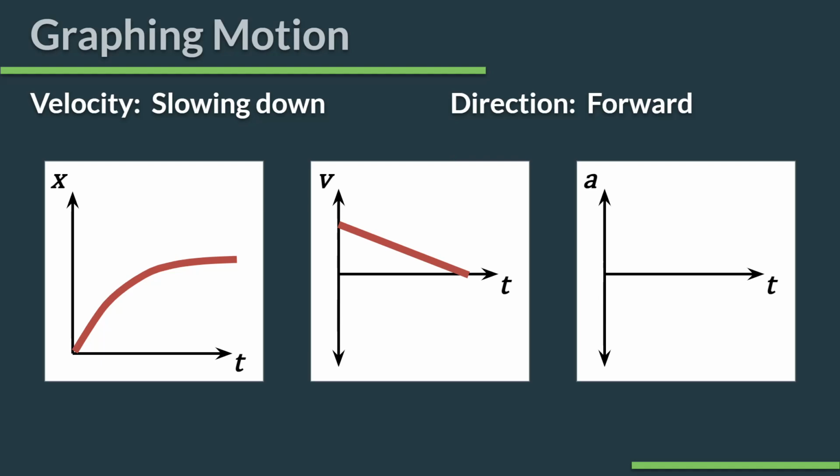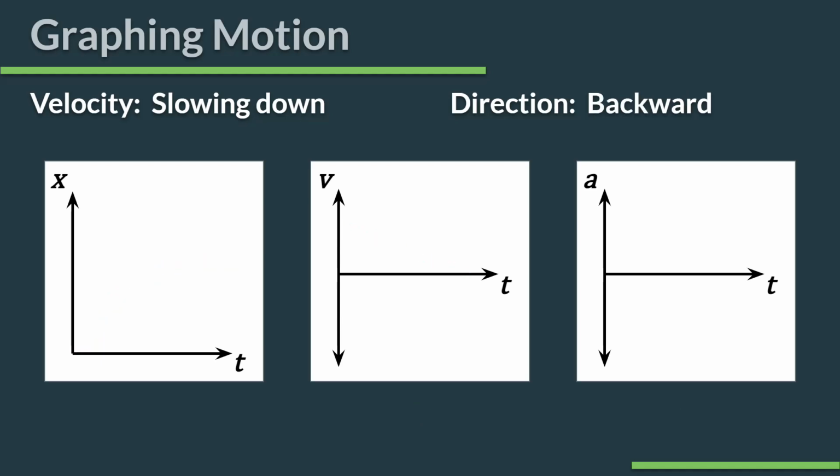Something like this is what you would expect to see on your VT graph. And again, use the slope of this to find this. This is a negative slope. So guess what? This is negative acceleration. And again, this is an example of something with positive velocity but negative acceleration. Those signs are opposite. That means they're working against each other. That means you're slowing down. Double check it.